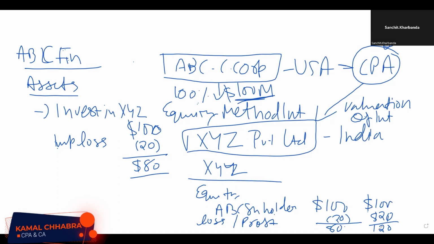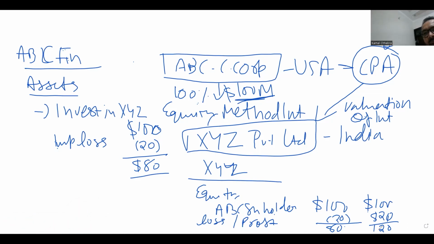So, sir, in case of profit, will there be any impact in our ABC as well? Yes, we'll be coming to that. Impairment loss you'll be recognizing upfront, but if there is a positive side of it, then how to do the accounting, we'll be coming to that.